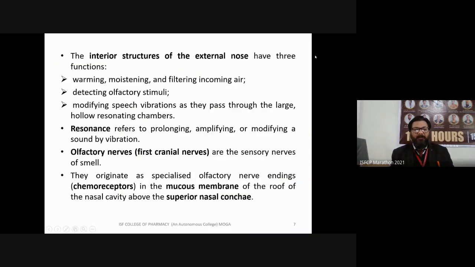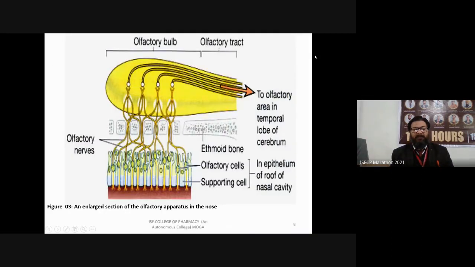These were the functions. Then we discussed the olfactory apparatus. This is a very important apparatus responsible for olfaction. Olfaction means smell. There are specific chemoreceptors. With the help of these chemoreceptors, we are capable of perceiving a particular smell and then storing it in our central system.